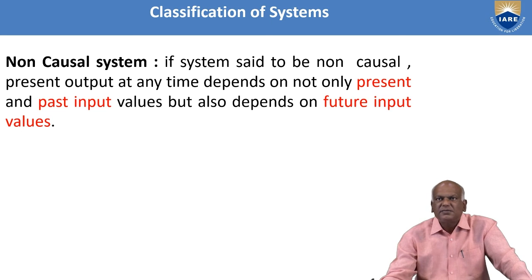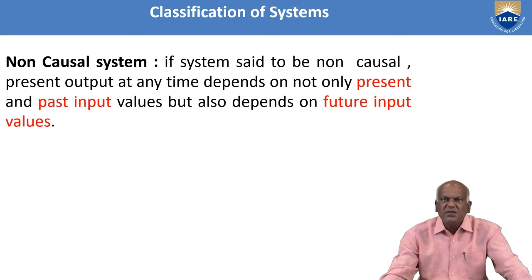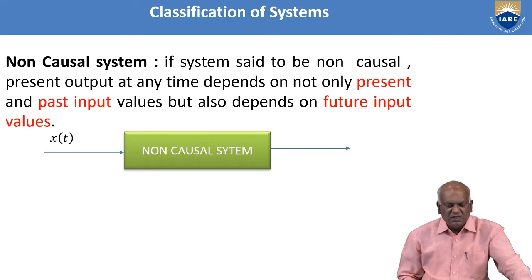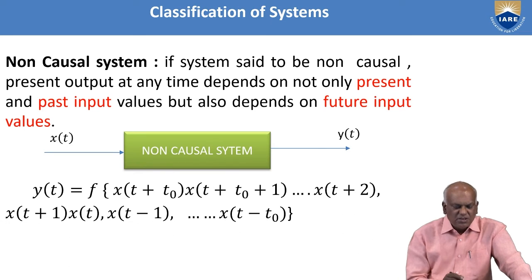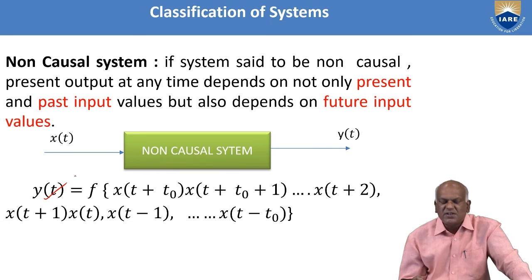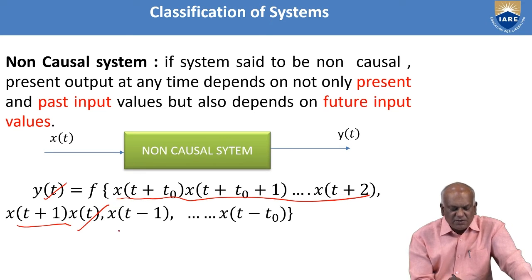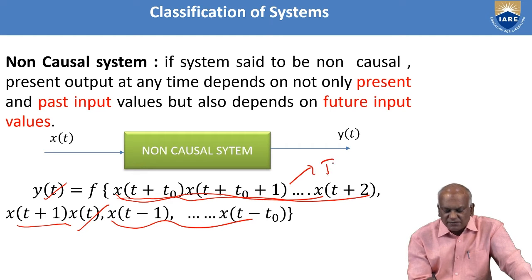Non-causal systems. In a non-causal system, the present output at any time depends upon the present and past input values, and also it depends on the future input values. That's why it is represented by x of t, y of t output. You see, y of t is a function of the past input values, this is the present input value, and these are the future